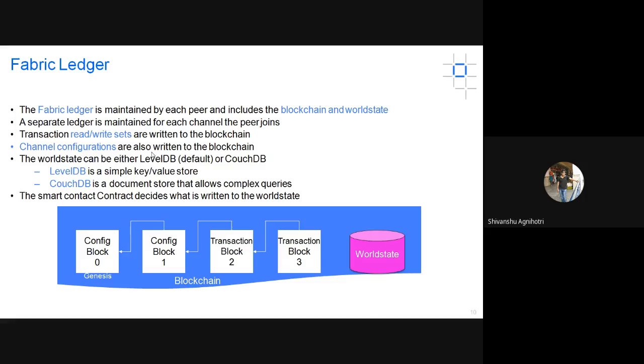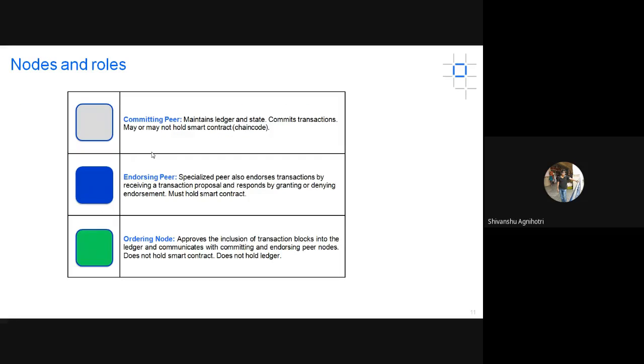And the smart contract decides what is to be written to the world state. It contains the business rules: some logic written inside the smart contract decides what data is going to be written inside the world state. So that was basically the Fabric Ledger. Now the roles of peers, which I've already discussed in the previous slide. The endorsing peer endorses the transactions; it takes proposals from the client-side application and executes them. An endorsing peer must hold a smart contract, because on the basis of the smart contract it can decide what to perform or not.